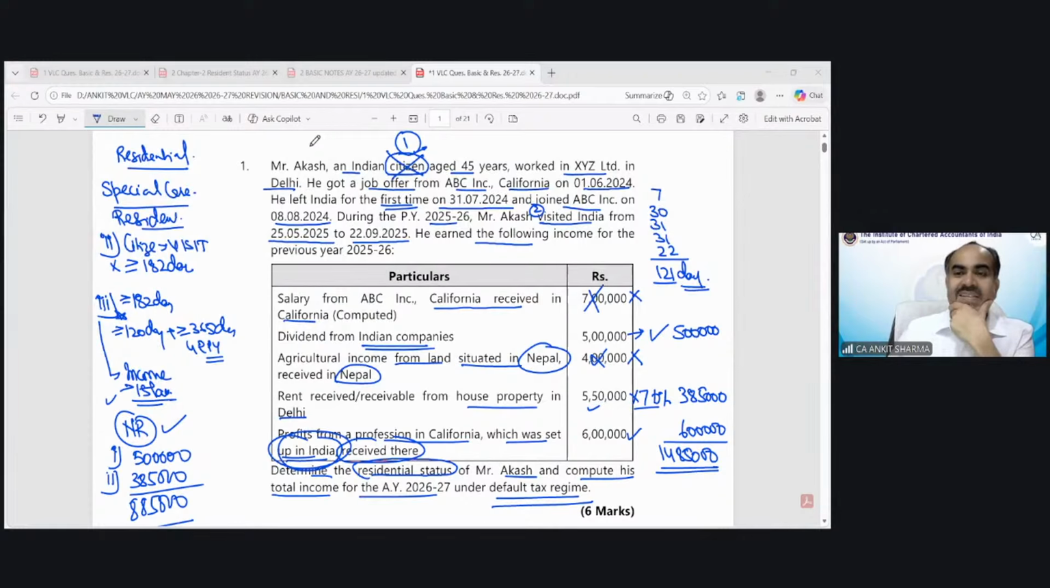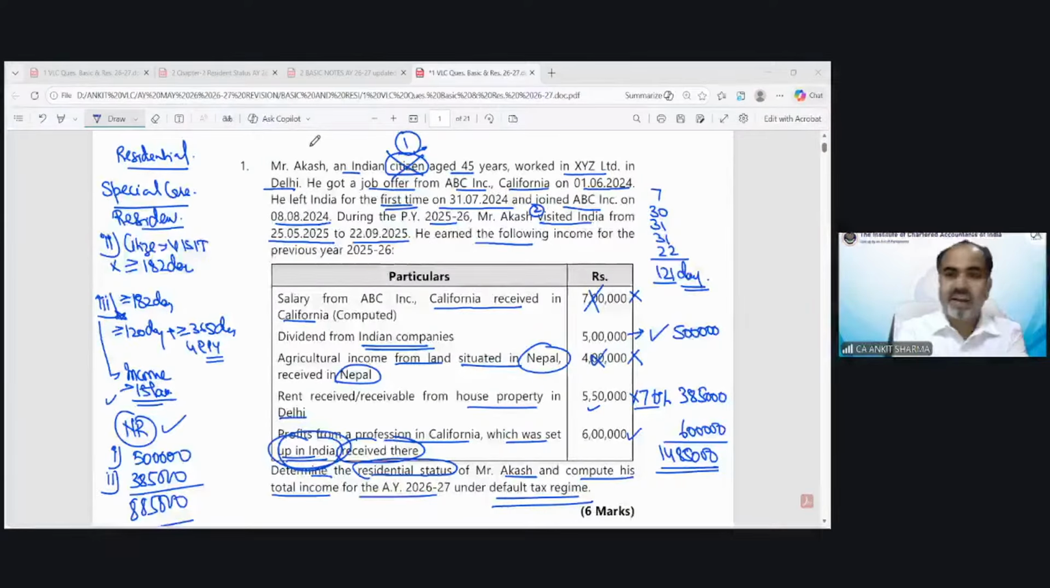Mr. Nagaraja is saying if even he exceeds 15 lakh, 15 lakh is not relevant if you are falling under normal conditions. Okay. So if he is not a citizen of India, then whether income is exceeding 15 lakh or not exceeding 15 lakh, that does not matter.